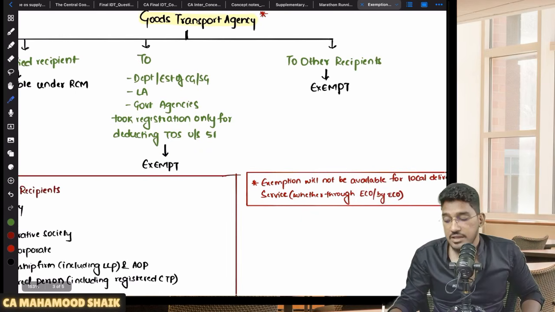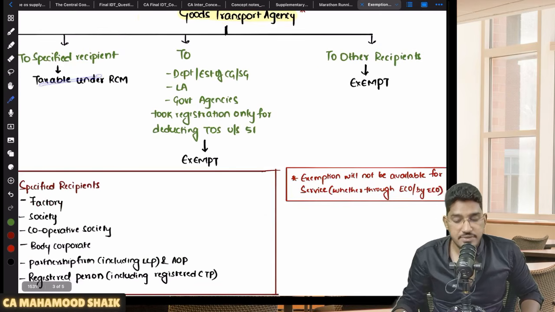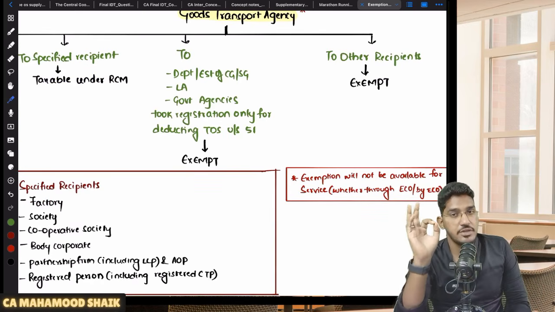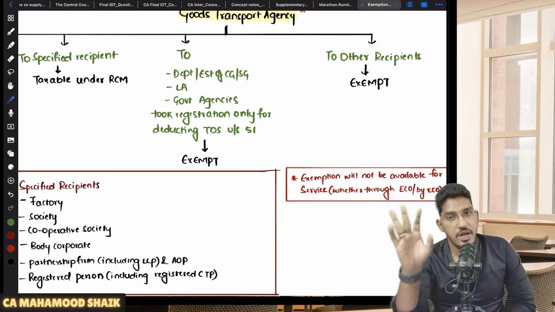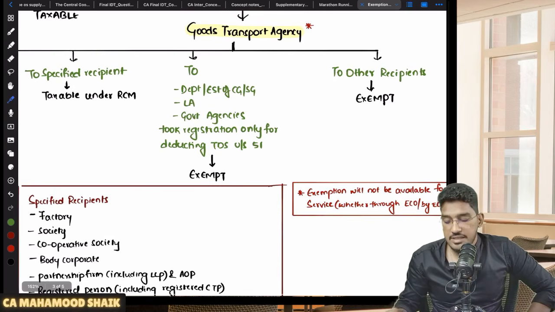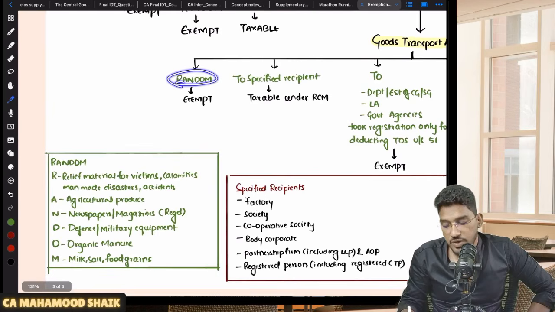Then if any other recipient is there, that means if the recipient is not a specified recipient, who is that other recipient? Unregistered individual person. If they are receiving the services of GTA, exempted. No RCM, no FCM, it will be exempted. So this is what regarding services provided by GTA. You have to follow the same order. First you have to check, are the goods falling under random?